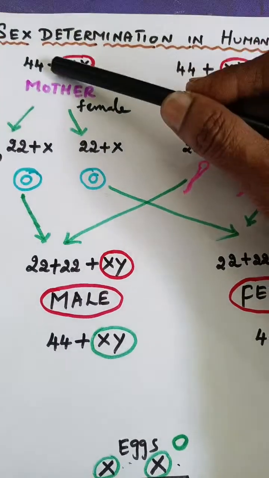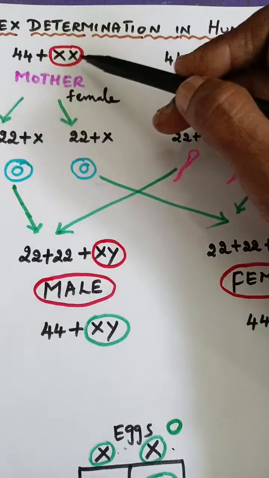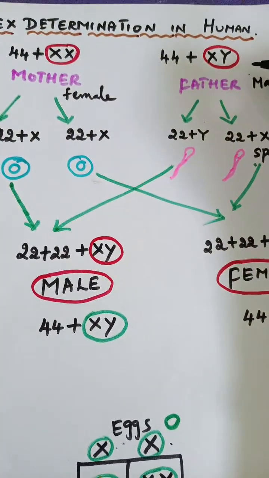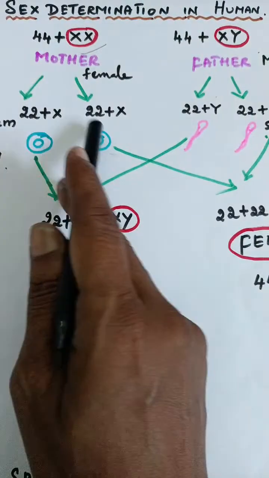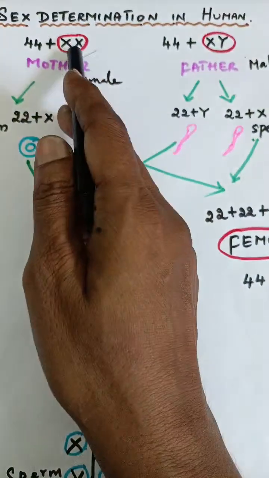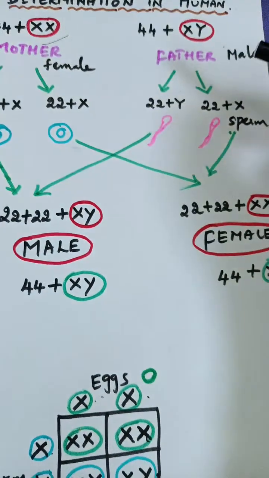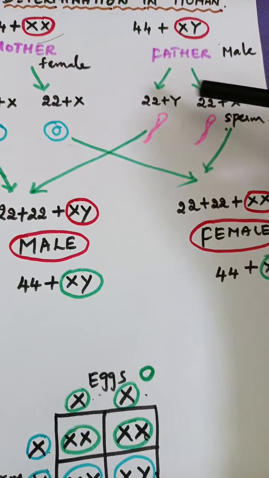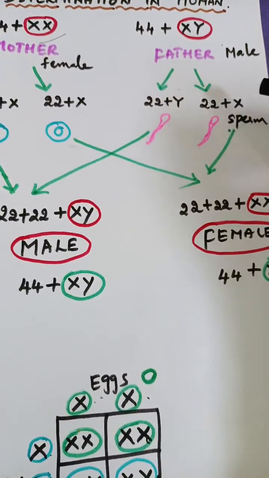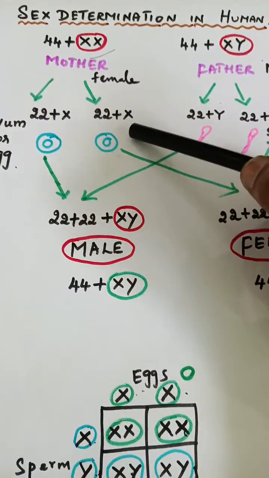Okay, so father and mother will be having 44 growth chromosomes, and one pair alone will determine the sex. So this 44 and this 44 will split into two, so 22, and their sex chromosome also will split, X and X. Similarly, this 44 of the father also will split, 22 plus Y and 22 plus X. So these are the sperms, these are the ovum or the eggs.